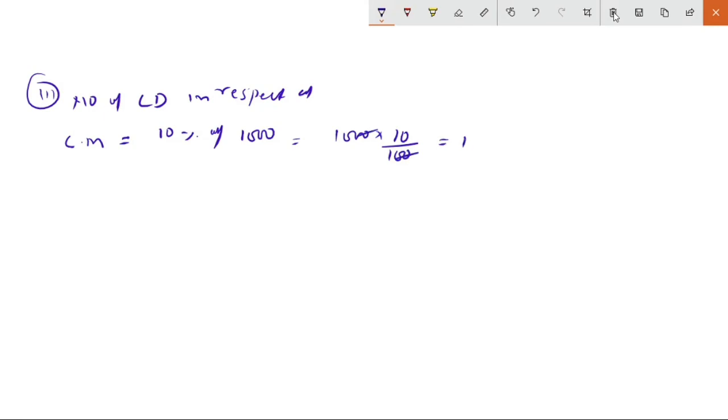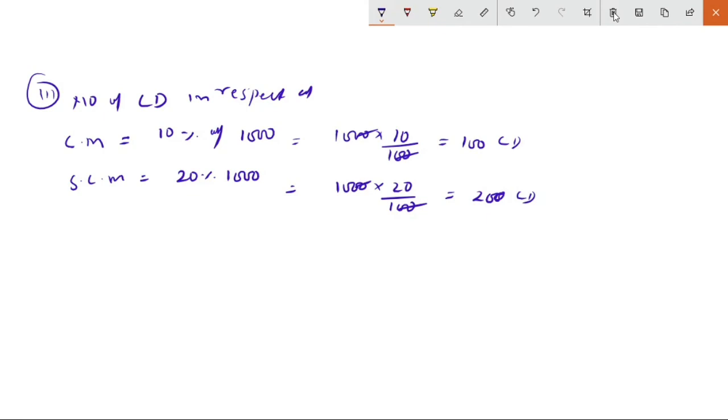So answer is 100 CDs. So 100 CDs for classical music. Then semi-classical music, which is how much? 20%. 20% of 1000. So answer is 1000 into 20 upon 100 cancel. So answer is 200 CD. Okay, 200 CD for semi-classical music.